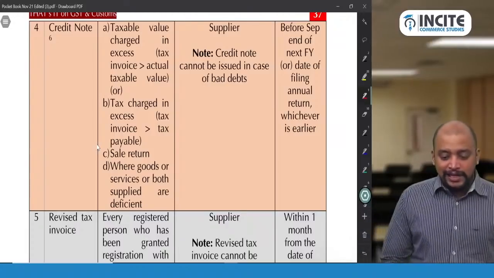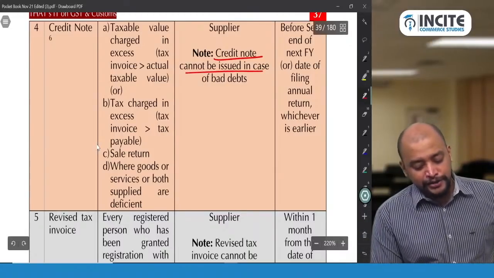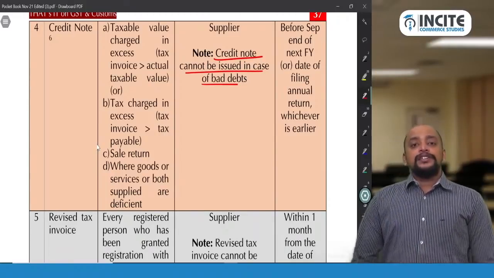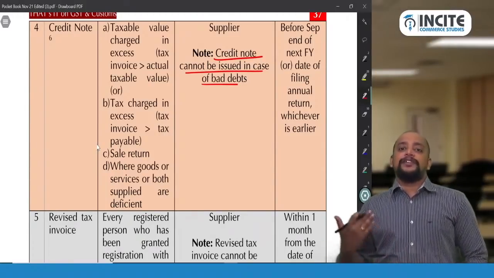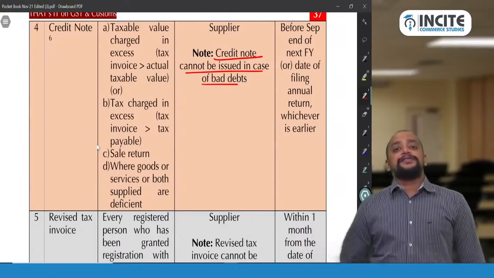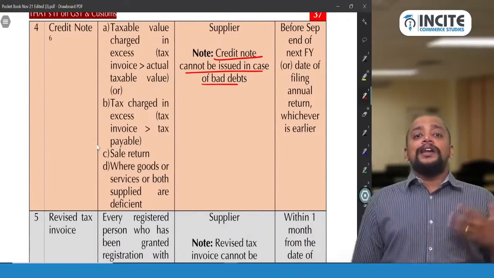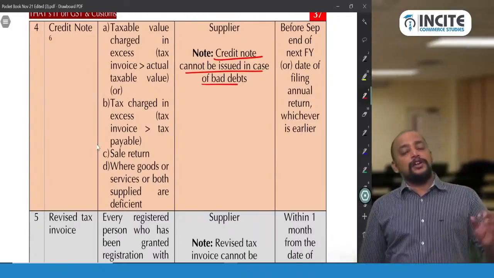And remember that a credit note cannot be issued in case of bad debts, but a credit note can be issued whenever there is a reduction in the invoice value. Suppose we collected excess tax, we can give a credit note, and in case of sales returns also we can give a credit note. In case of deficiency in the quality of the goods or services, then also we can give a credit note.